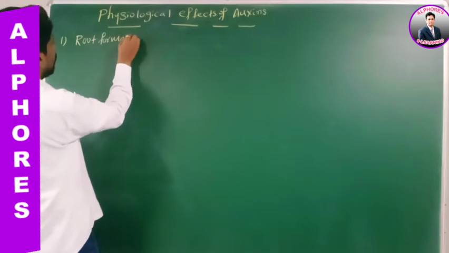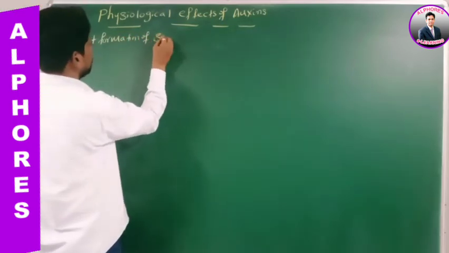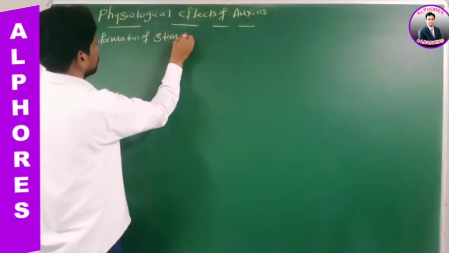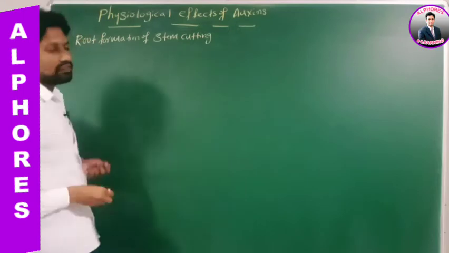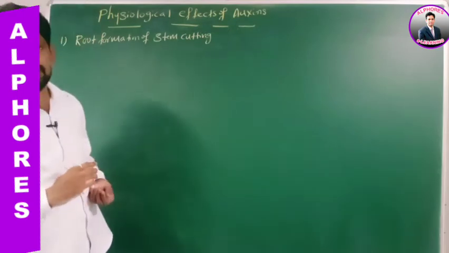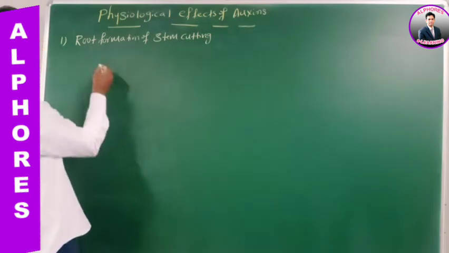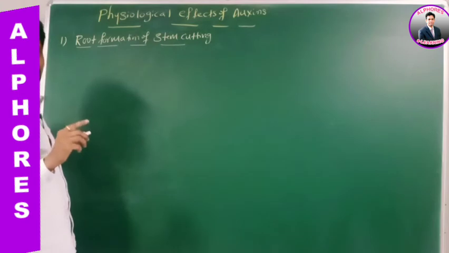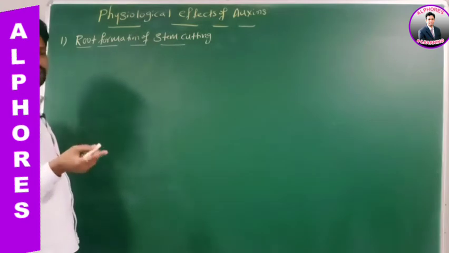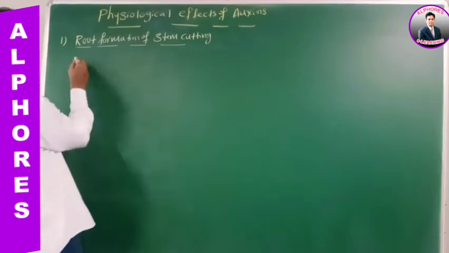Root formation on stem cuttings. Is it okay? Therefore, if you spray auxins on the cut side of the stem, it initiates root formation.